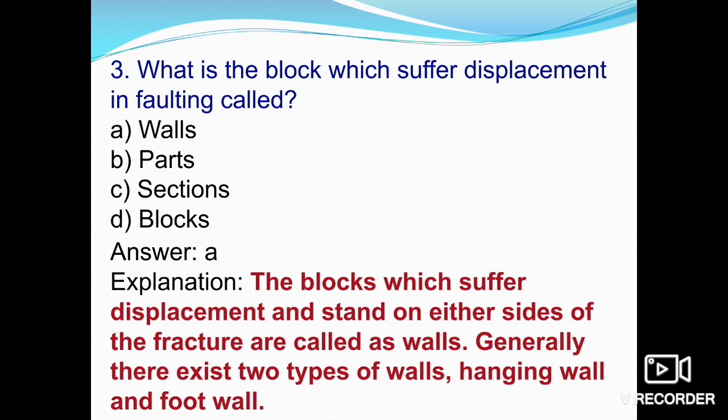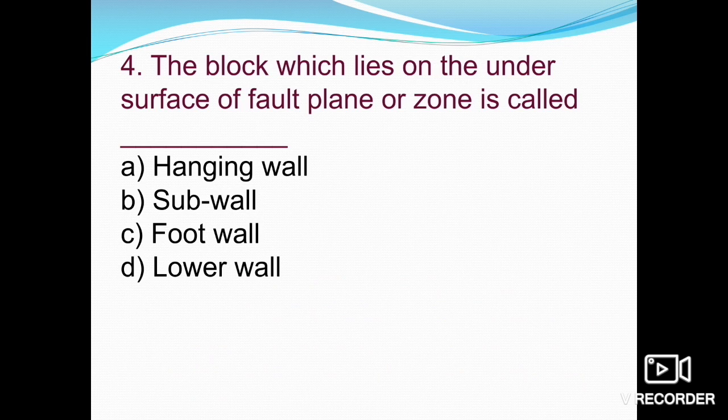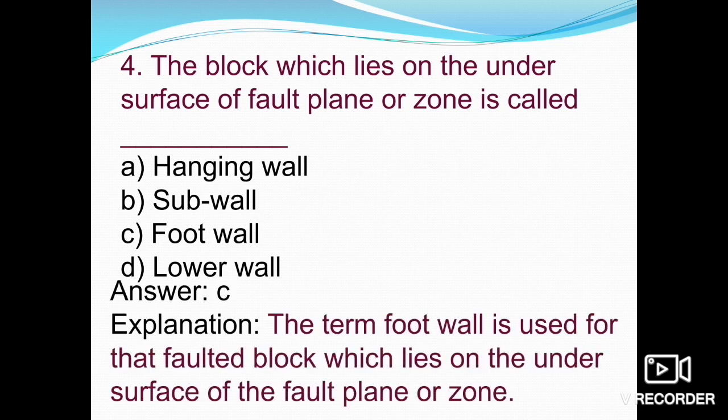Next: the block which lies on the under surface of the fault plane or fault zone is called what? Hanging wall, sub wall, foot wall, or lower wall? That is basically the foot wall side. The term foot wall is used for that faulted block which lies on the under surface of the fault plane or fault zone. So option C is correct.